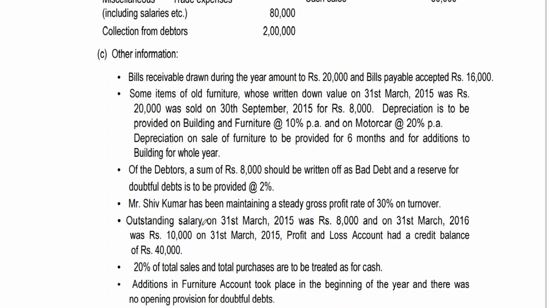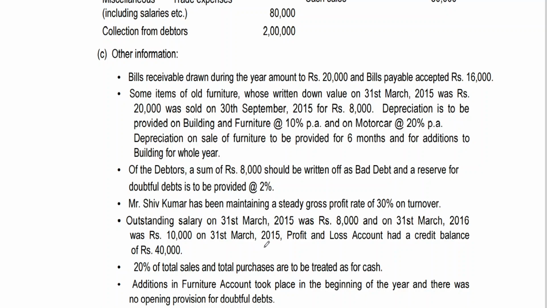Then outstanding salary on 31st March 15 was 8,000, and on 31st March 16 was 10,000. He's saying that the previous year outstanding will go to the opening balance sheet, and the current year outstanding will be taken to the closing balance sheet. And the second point is that the previous year outstanding is to be subtracted, and the current year outstanding is to be added.